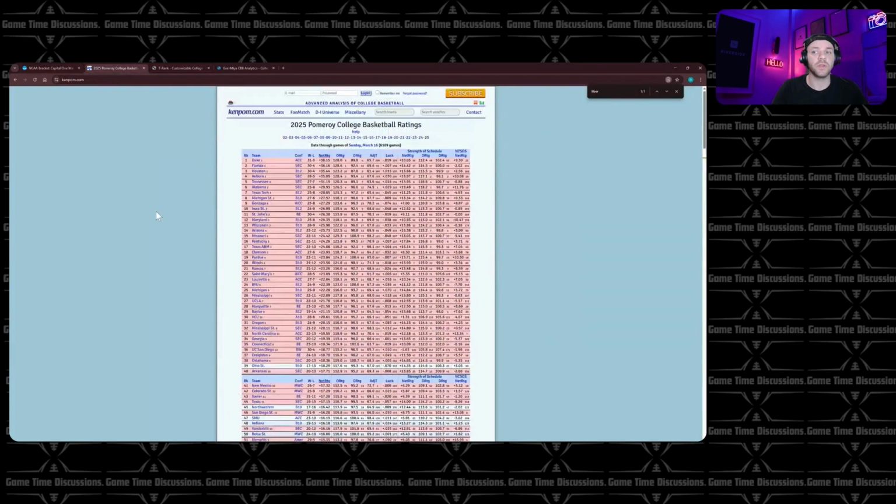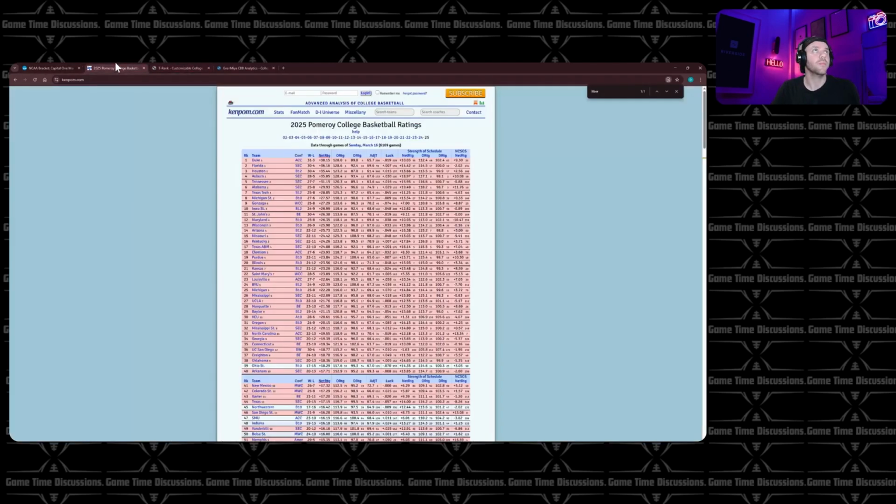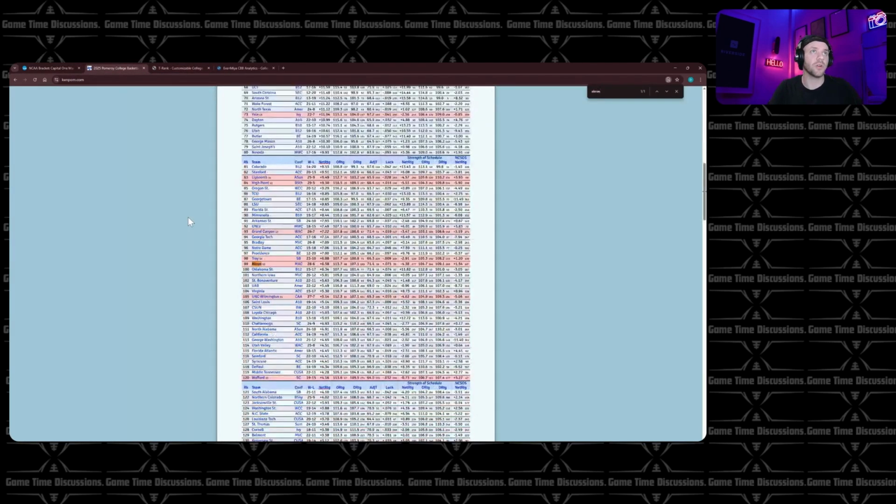Arizona was very good on the metrics all year. They did slip up a little bit at the end. They are very close to meeting that KenPom criteria. 12th in offense, 33rd in defense. They've got senior leadership with Caleb Love, which goes a long way in the tournament. I'm going to take Arizona over Akron. I've heard some rumblings about people talking about the upset there. I just don't personally see it.